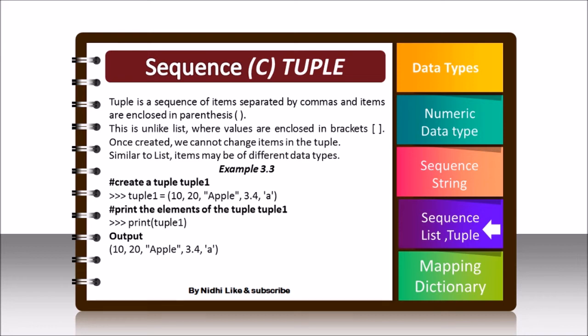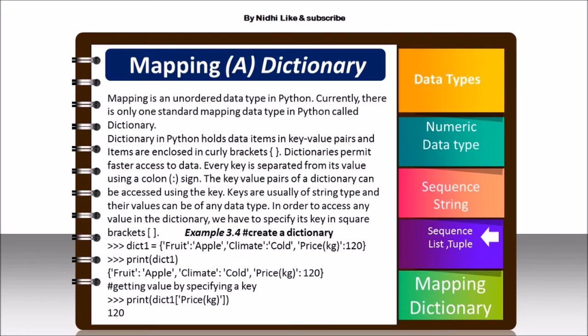So this is the difference between list and tuple. List, tuple and string come under the category of the sequence data type, which can store multiple types of values. Next is mapping. Unlike sequences, which are ordered, mapping stores data in an unordered way, but that is not an unorganized manner. Currently only one data type comes under the category of mapping, that is dictionary.